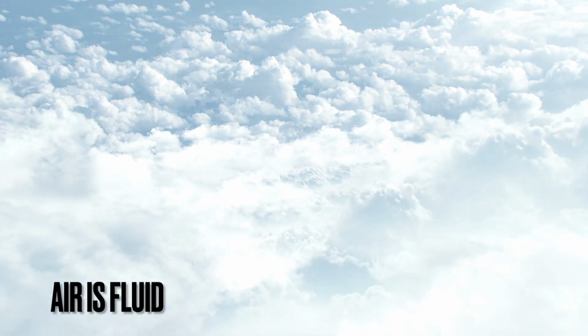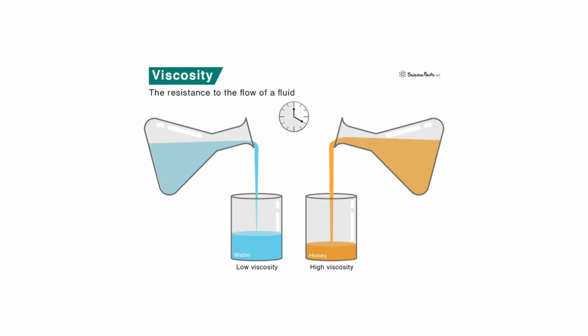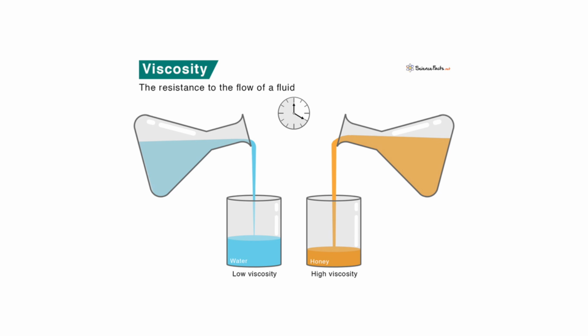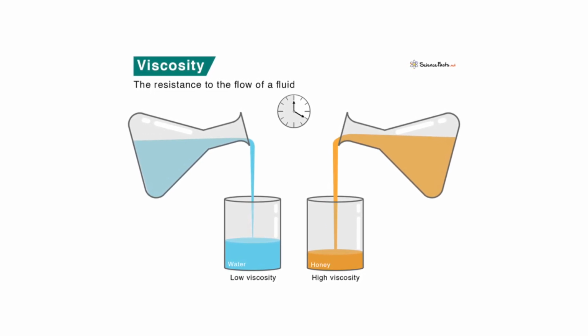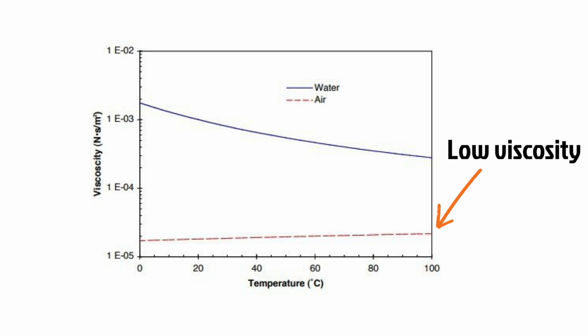Let's understand why air is considered a fluid. Air flows and behaves similarly to liquids, displaying properties like viscosity, which is its resistance to flow. High-viscosity fluids like oil flow slowly, while low-viscosity fluids like air flow easily. This fluid property of air is essential for understanding how it interacts with the surfaces of an aircraft, particularly the wings.